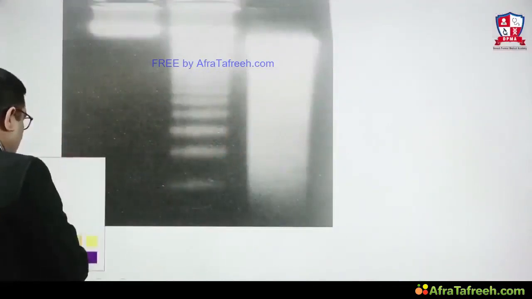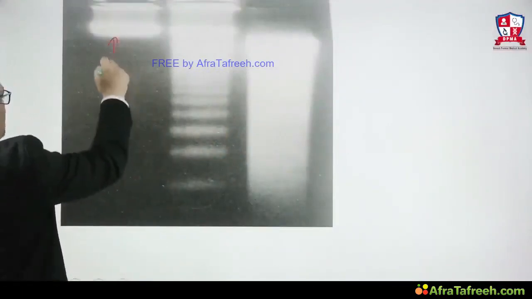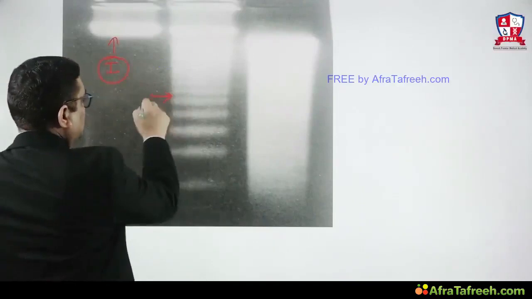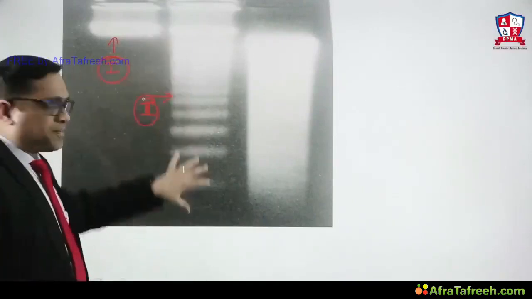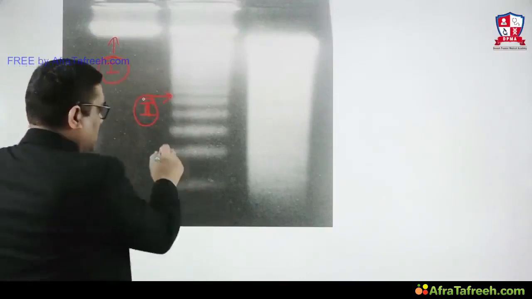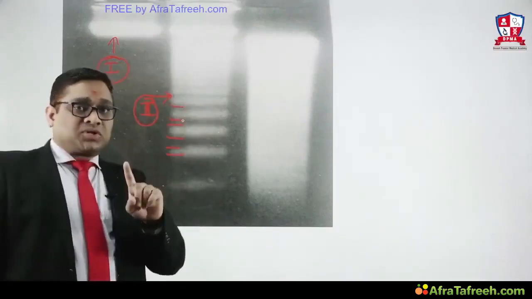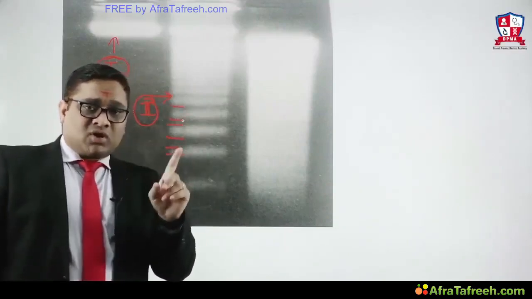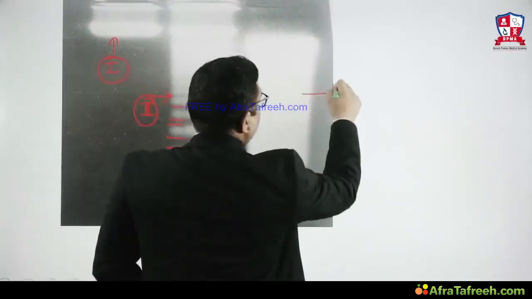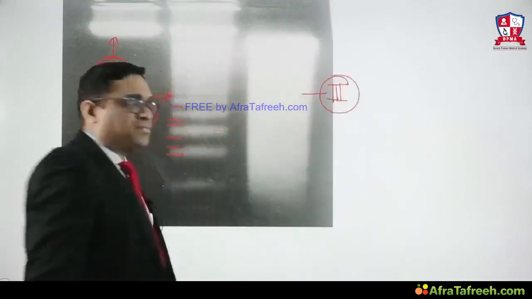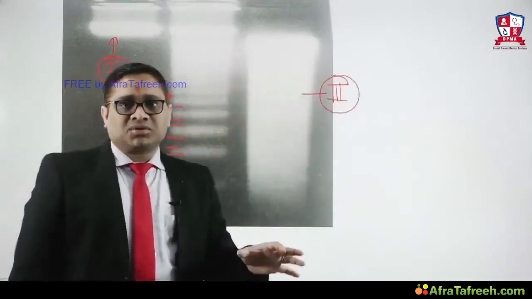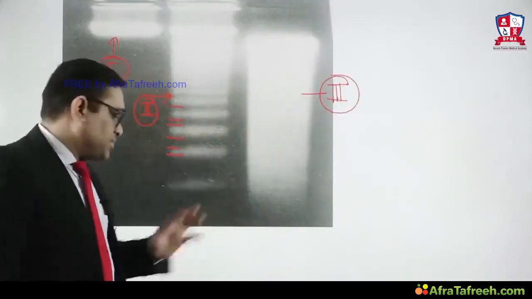When the examiner asks you this question, you can see this is number 1, and the examiner will ask what is number 1. It's normal. What is number 2? This is how the question will be asked. Number 2 demonstrates a step ladder pattern, right? So step ladder pattern is characteristic of apoptosis, but remember, not diagnostic. Why is it not diagnostic? Because it will be seen in necrosis also. And the third pattern, which was the question in the AIIMS exam, is the diffuse smearing pattern which we will see in necrosis. So this is the agarose gel electrophoresis in apoptosis, right?